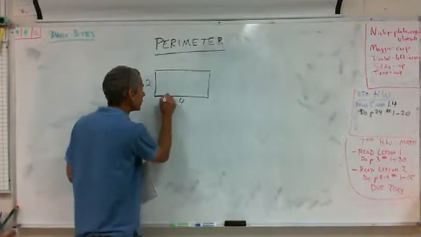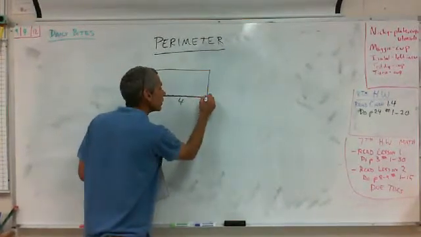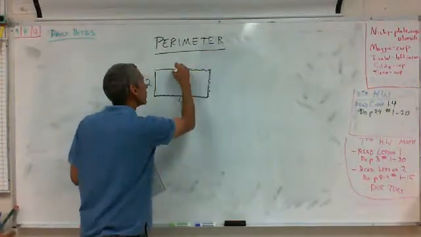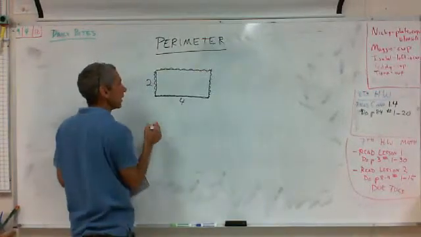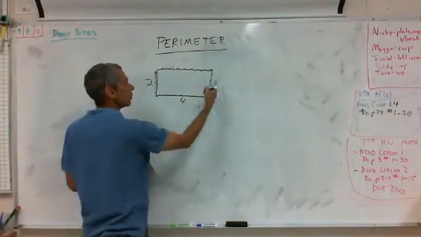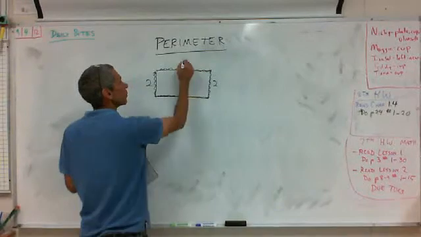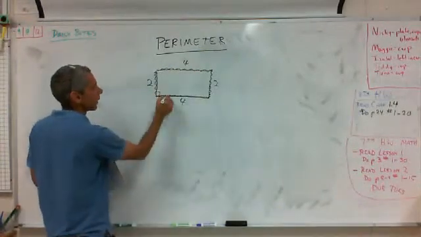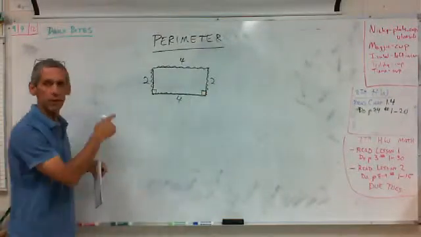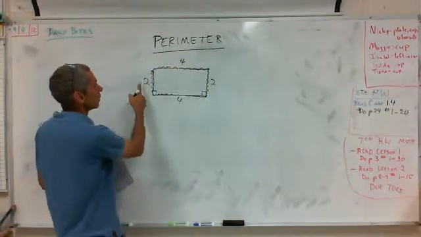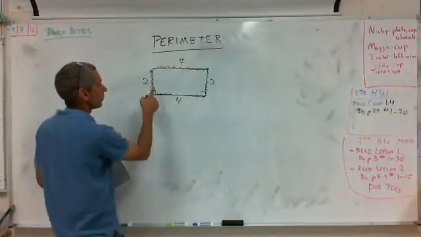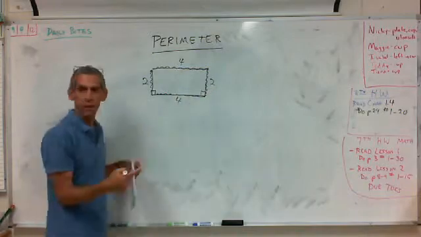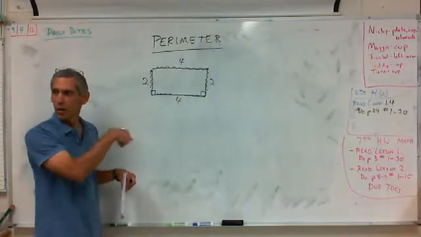So it's this plus this plus this plus this, right? If that's 2, this is 2. If this is 4, this is 4. I'm assuming these are right angles. So it'd be 4 plus 4 is 8, plus 2 is 10, plus 2 is 12, right? We're just adding all the sides together.